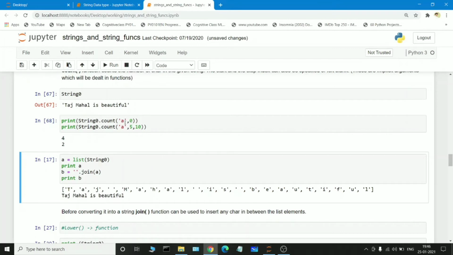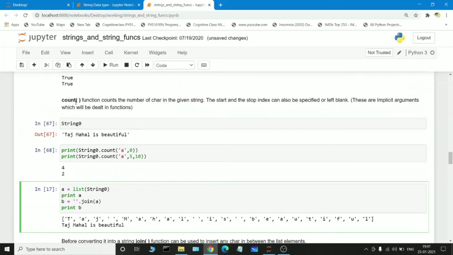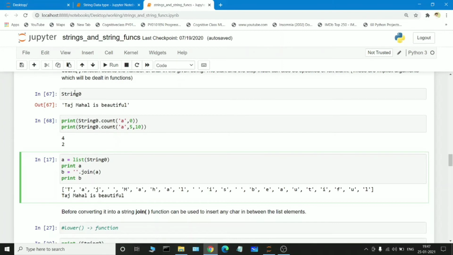If you want to find a particular keyword, we can pass it in single quotes. We can also give some parameters to specify the range from which index position to which index position. This is the starting index position, and this is the ending index position. So this is how the count function works. The count function is only used to find the frequency of the letter or keyword in the given string. The start and stop index can also be specified or left blank. So this is how the count function works.